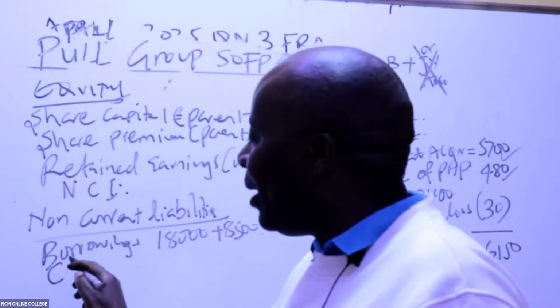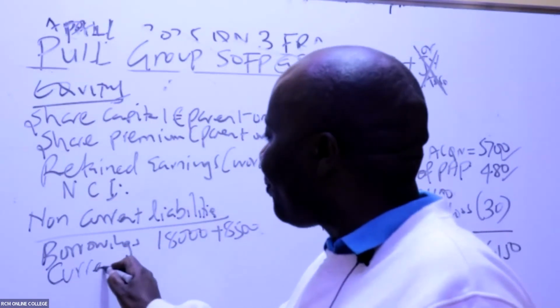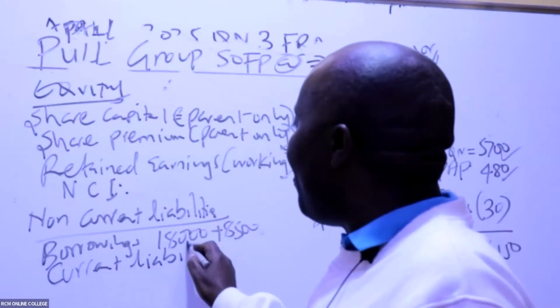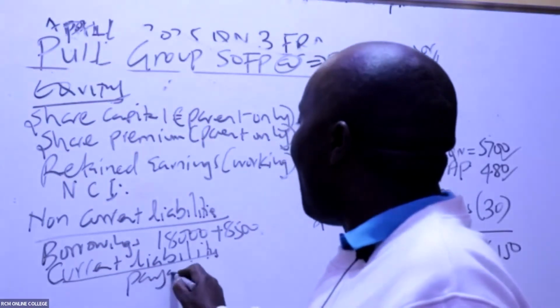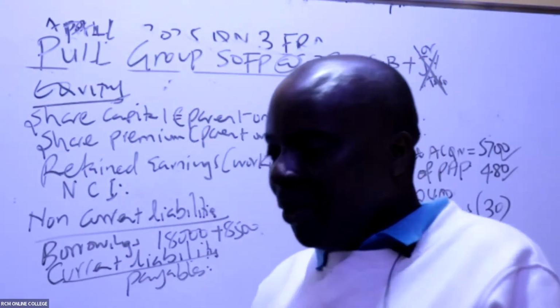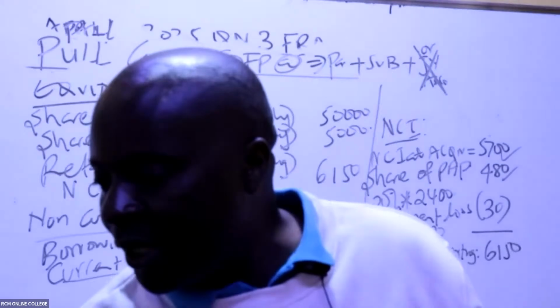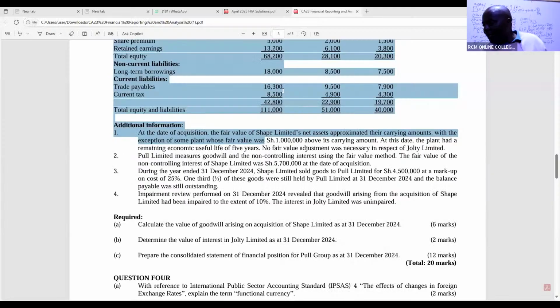So current liabilities, what do we have there? Payables. So we have payables. What do we have here under payables? I can see 16,300. 16,300 plus 90 plus 40 plus 9,500. But do you remember the fake payable?